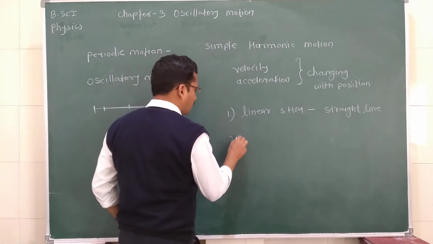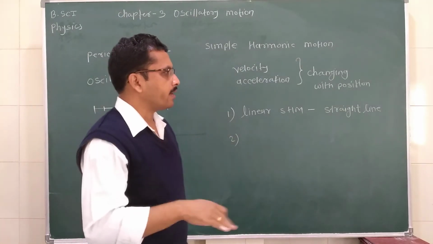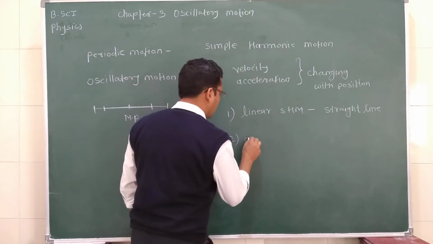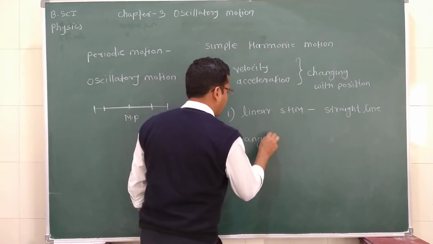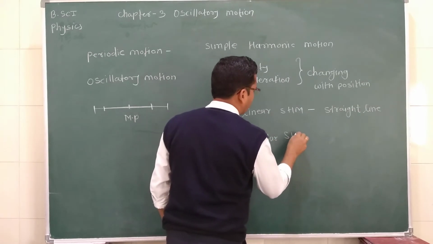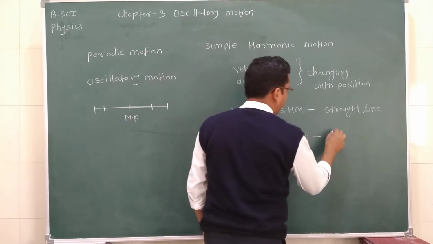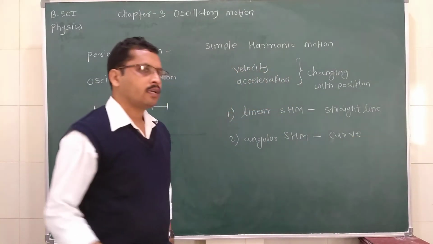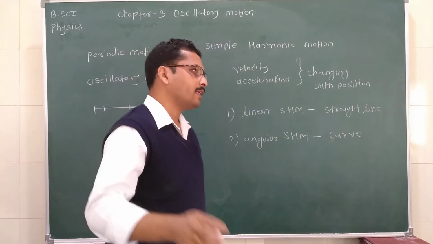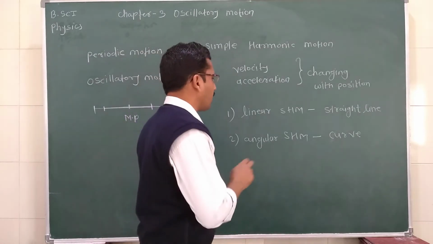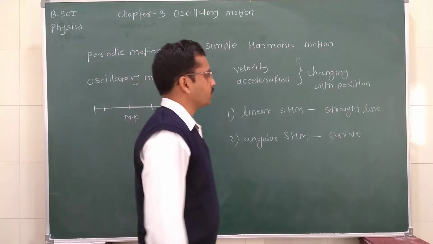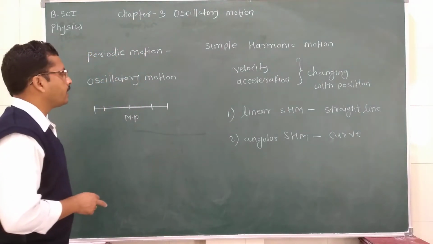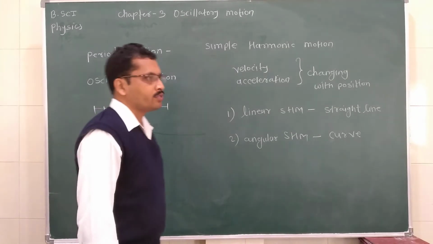And what is the second? If the path is a curve, then such a motion is called angular simple harmonic motion. It is a curved path. We can say that the motion of the string is nothing but angular simple harmonic motion. So these are some terms which are related with oscillatory motion.